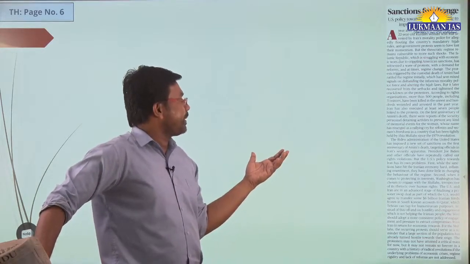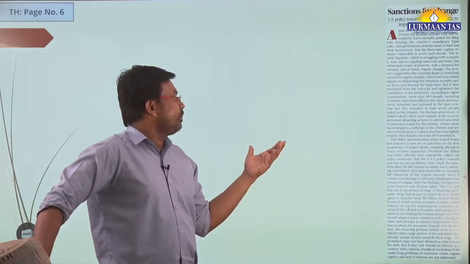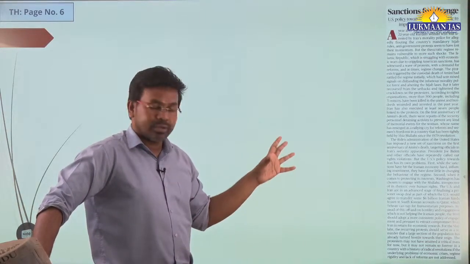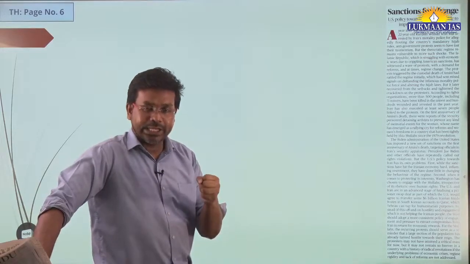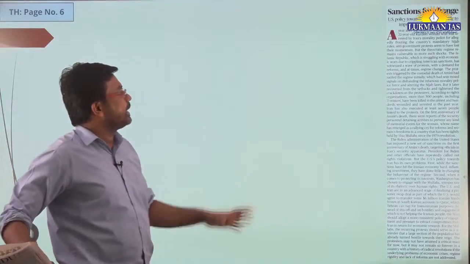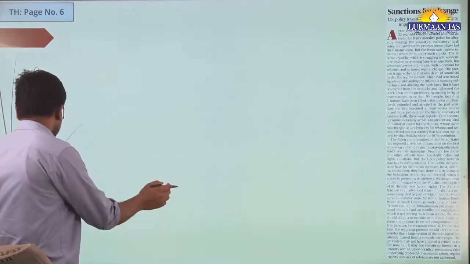More than 500, around 700 people died in Iran. So in this article they talked about the kind of relation between Iran and the USA. This is related to international relations. So that's the thing.